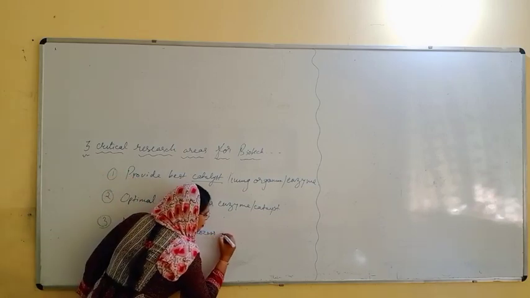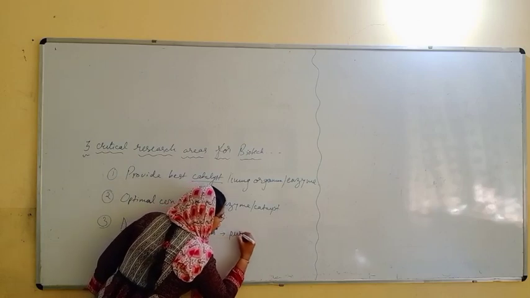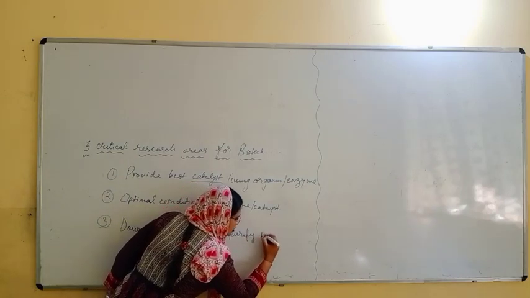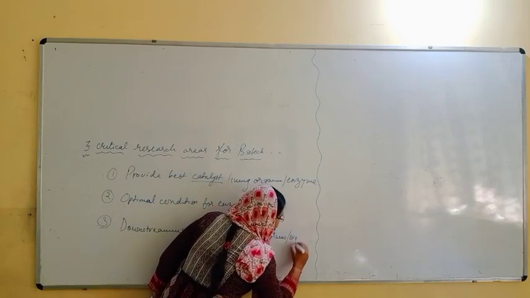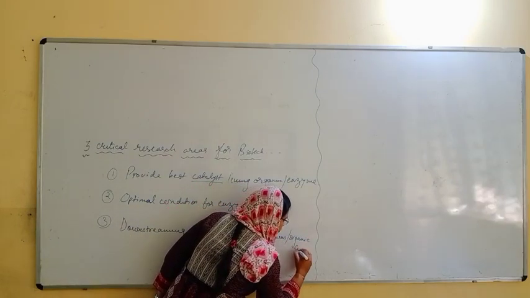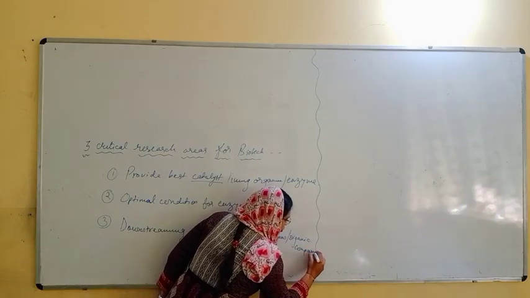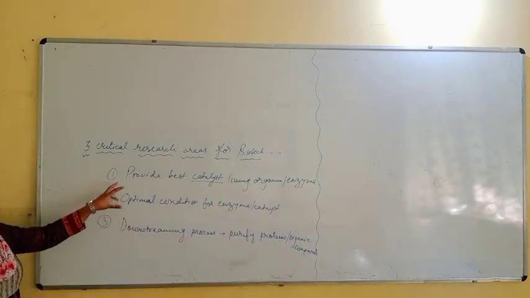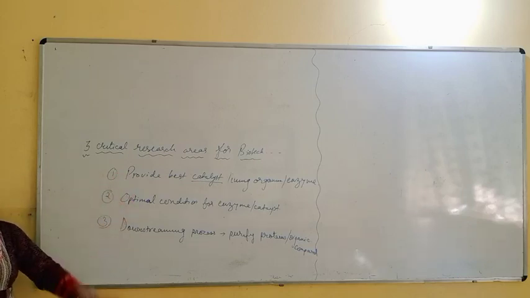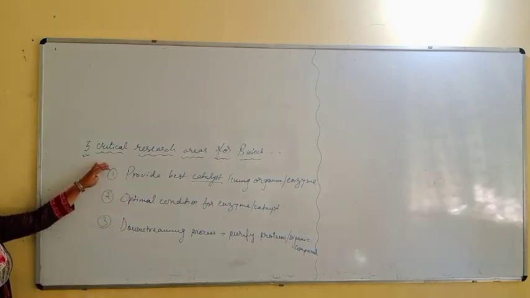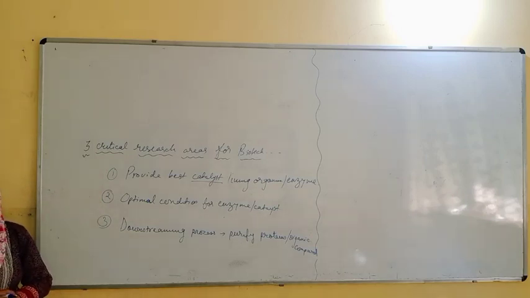By the downstreaming process, we are purifying the proteins or enzymes, or in another form, an organic compound. Please write this down: provide the best catalyst, optimal condition, and downstreaming processes. These are the three critical research areas.